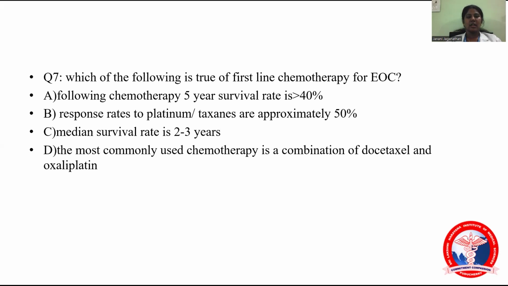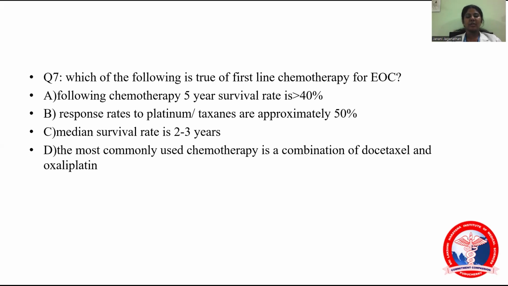The next question: which of the following is true regarding first line chemotherapy for epithelial ovarian cancer? For epithelial ovarian cancer, the first line chemotherapy will be carboplatin and paclitaxel. The options: following chemotherapy, the 5-year survival rate is more than 40%; the response rates to platinum or taxanes are approximately 50%; the median survival is 2 to 3 years.